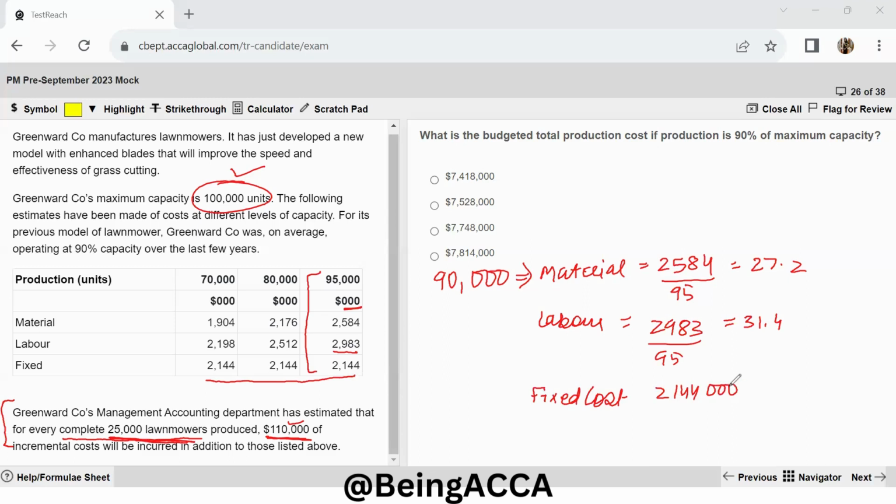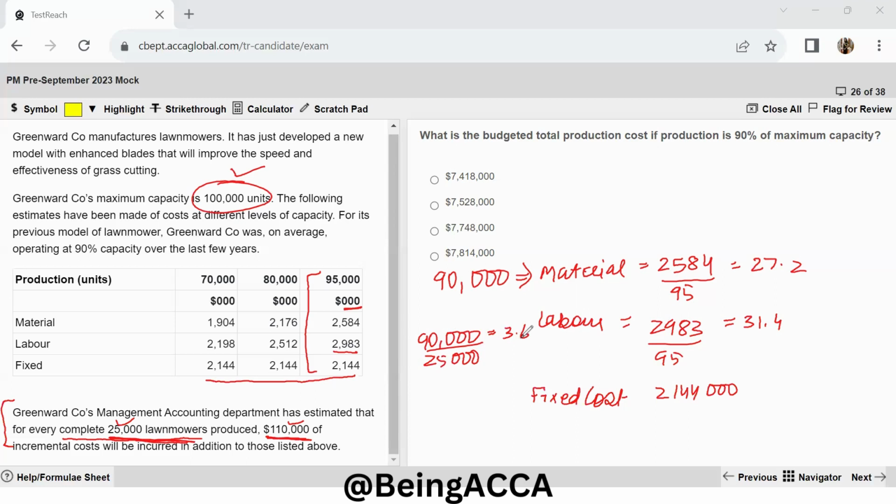That means for every complete 25,000 units, I will need to add 110,000. Now let's see, for 90,000 units, if I divide 90,000 by 25,000, how much do I get? 90,000 divided by 25,000 will give me 3.6.